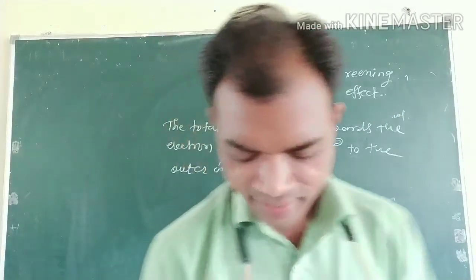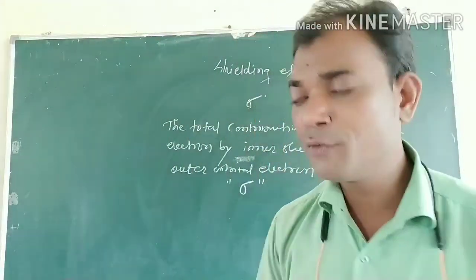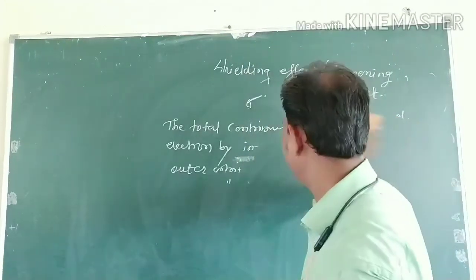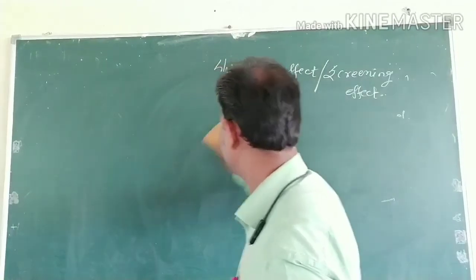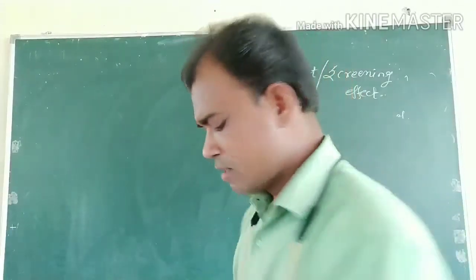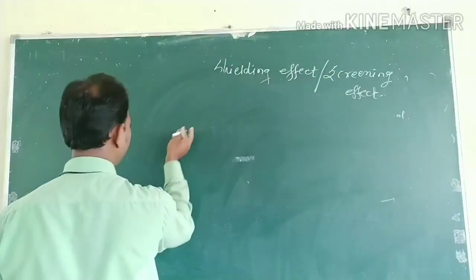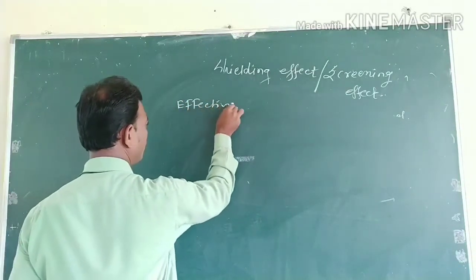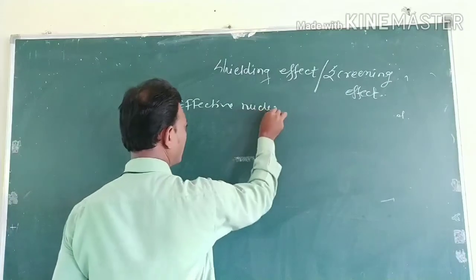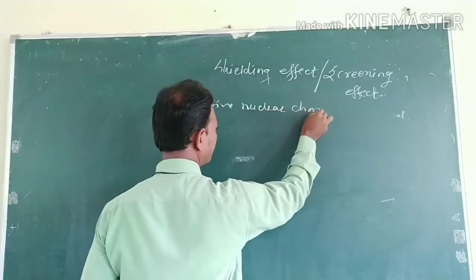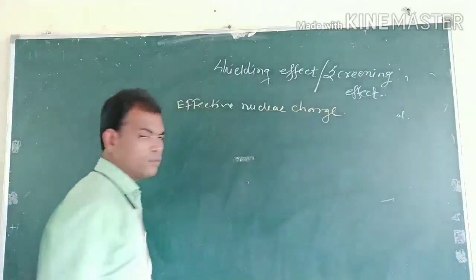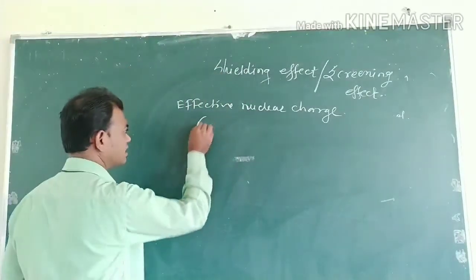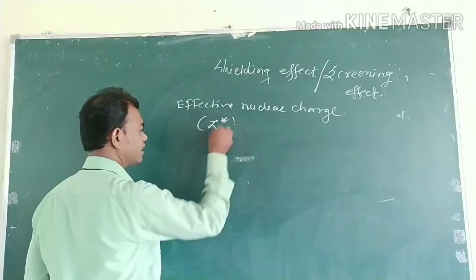Then the effective nuclear charge. What is meant by effective nuclear charge? Effective nuclear charge is symbolized by Z star.